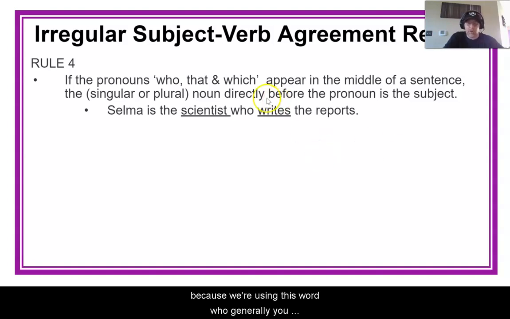Because we're using this word who, generally you would say this sentence is about Selma, but because we're using the word who, our subject actually is scientist. Okay, so again, if the pronoun who, that, or which fall in the middle of the sentence, then the noun right before that pronoun becomes the subject.